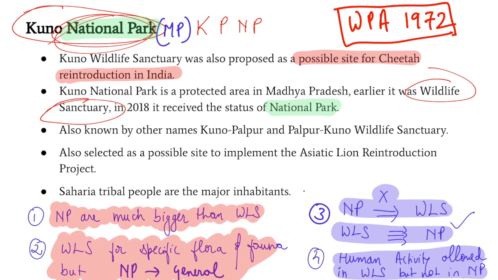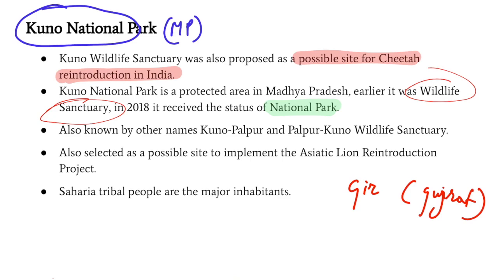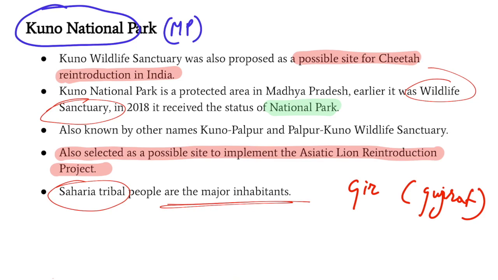Now coming back to Kuno National Park. Guys, Kuno Palpur was also in the news because of the Asiatic lion. The Asiatic lion is found only in the region of Gujarat, in Gir. And now the government has decided that the Asiatic lions from Gir will be transferred to Kuno Palpur. So, guys, it will be the site for two things then. There will be the cheetah and then there will be the Asiatic lion also. One more important thing, Sahariya tribal people also live here and questions on tribals have been asked. So please remember this thing.